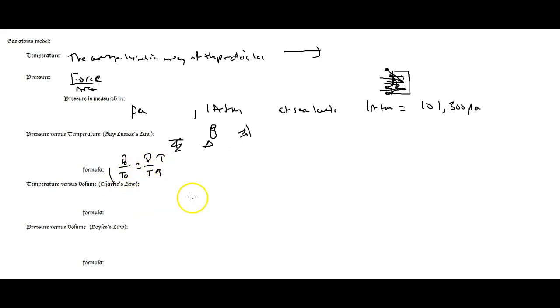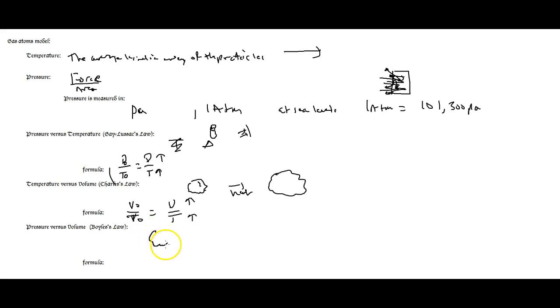Okay, so I got temperature versus volume. So let's say I have a bag of air, and I heat it up. What happens to my bag of air? Well, it generally gets bigger. Okay, and so my formula is going to look just like the previous one. So V naught over T naught equals V over T. The formula looks exactly the same way. As I increase the temperature on the bottom, my volume would have to go up in order for everything to stay the same.